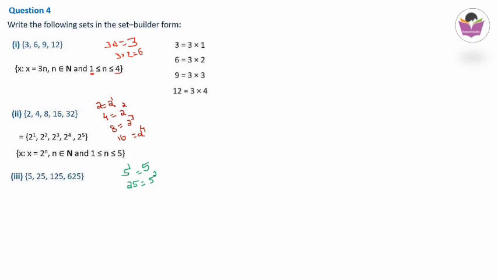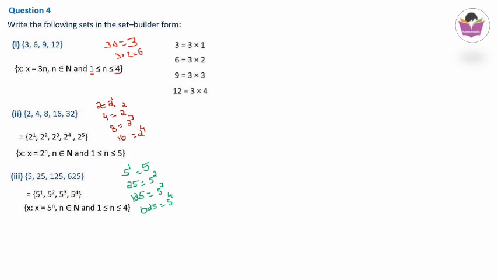Next, 125, we know that it is 5 power 3. 5 power 3 is 125, because 5 into 5 is 25, 25 into 5 is 125. Then 625, we know that it is 5 power 4. Once you get that sequence, you can simply write the next one. It's not a problem. Then we have identified the property, that is 5 power 1, 5 power 2, 5 power 3 and 5 power 4.